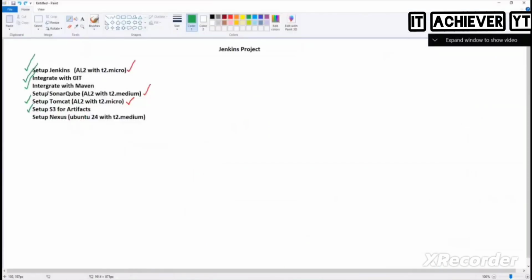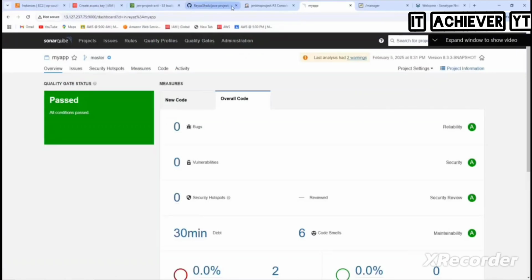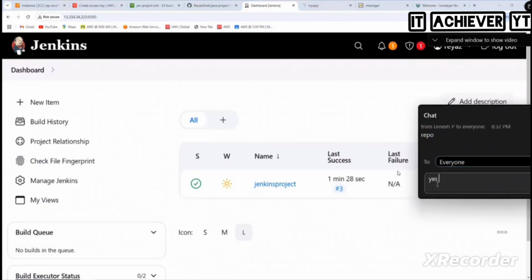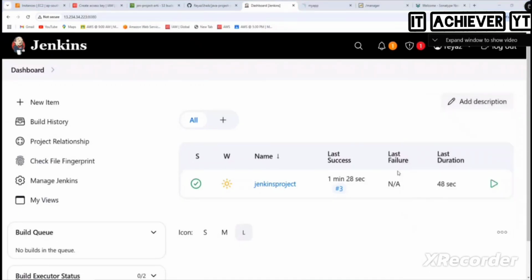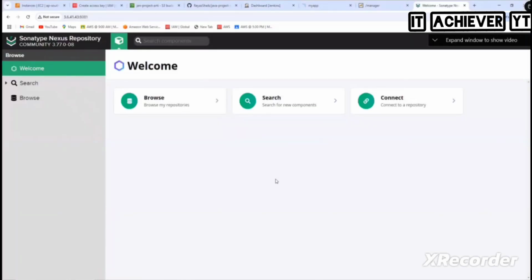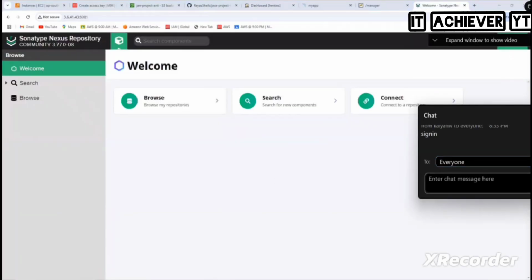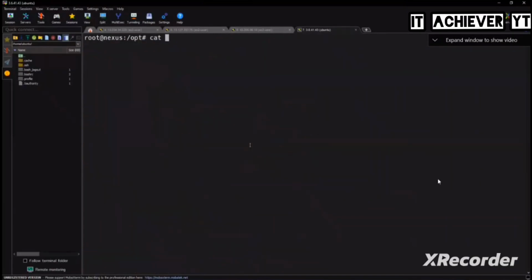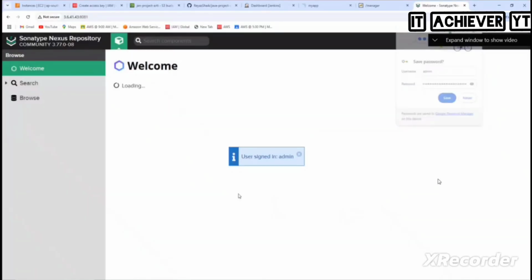Okay. So what's the last thing we have? Next one is Nexus. This was done yesterday, right? Tell me, in Nexus what do we need to do? Anyone remember? Online? First we need to create a repo. So let's go to Nexus. See carefully, Dinesh. First, what do we need to do? Sign in. Click on sign in. What is the username? Admin. The password I need to get from here. So where is the password? Last one, right? So cat. Enter. Okay. Paste it. Sign in.